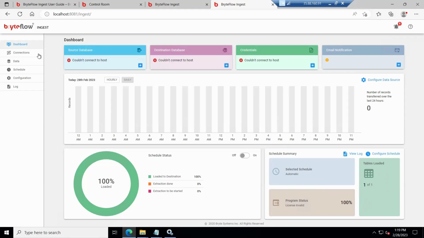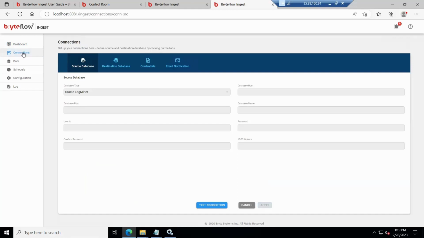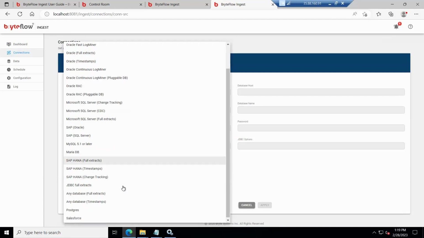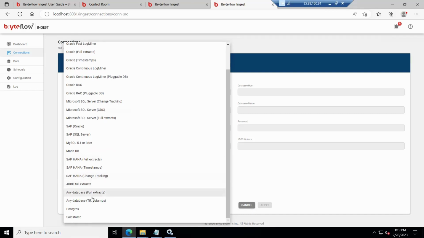So to make the connections, you go to connections and source database. So we can extract from Oracle, SQL Server, SAP HANA, MariaDB, MySQL, then JDBC full extracts, or we can extract from any database using JDBC. Also, we can extract from Postgres and Salesforce.